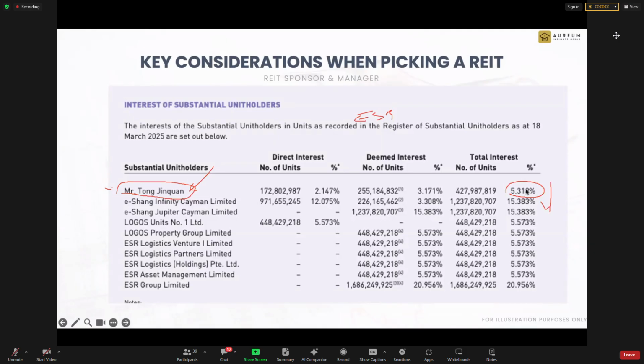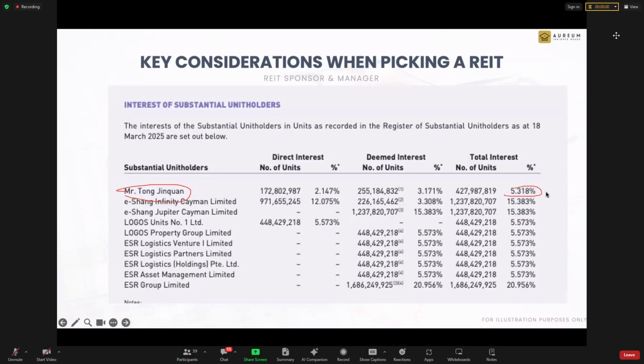Before that, his stake was more than the sponsor. That means that the sponsor listens to him. But along the way, he started to trim his stake. Okay. So last time I looked at ESR, I was not comfortable with buying at all because he is the one that determines the risk, not the sponsor.